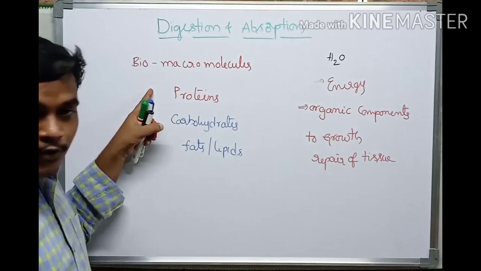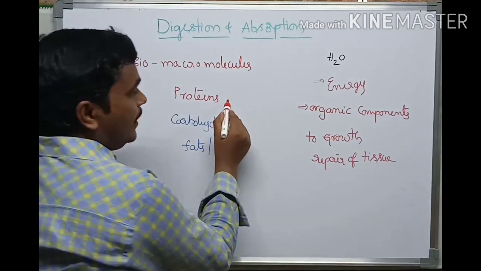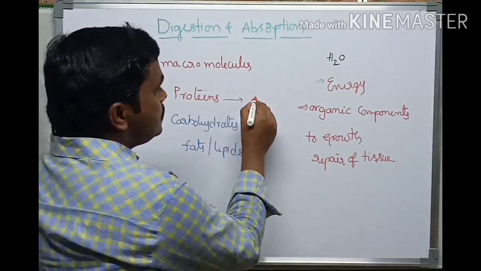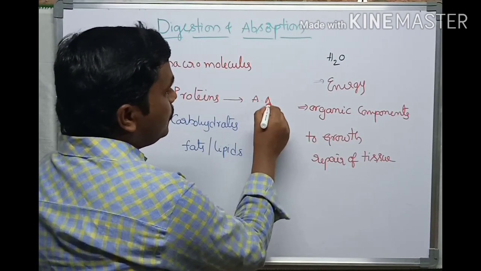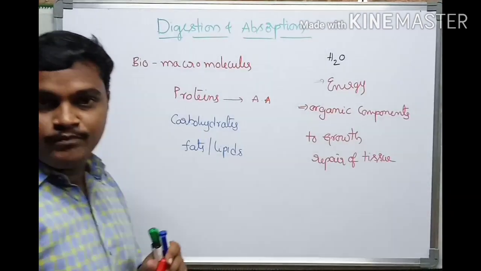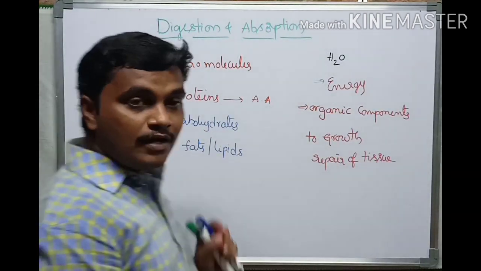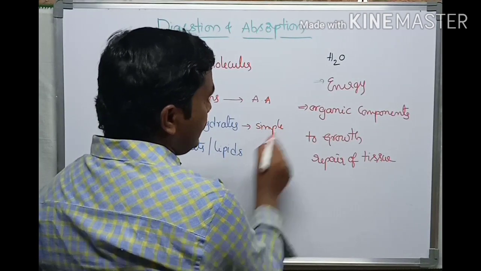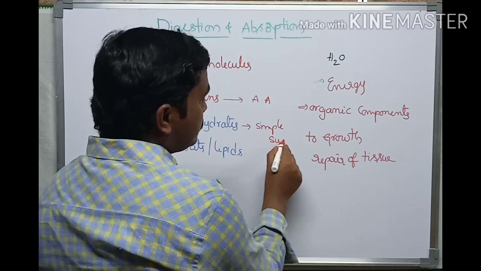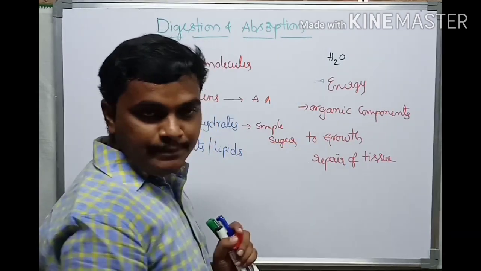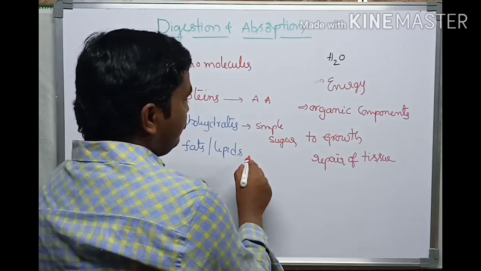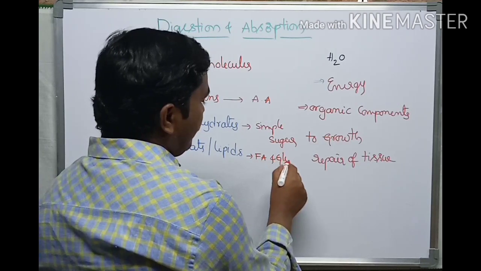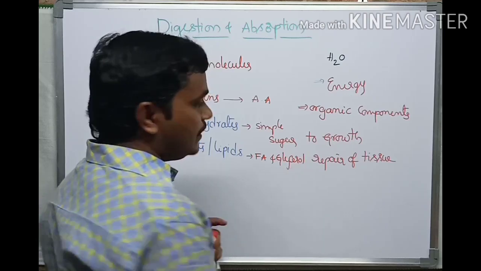So here we have bio-macromolecules. These bio-macromolecules are complex food substances. They are converted into simple absorbable forms. Proteins are converted into simple amino acids. Carbohydrates are converted into simple sugars, that means they are simply absorbed by our system. Simple sugar, that is glucose. Then lipids and fats are converted into fatty acids and glycerol.